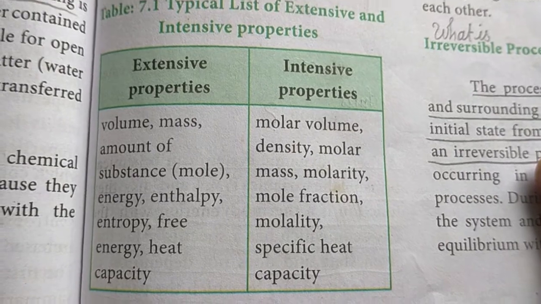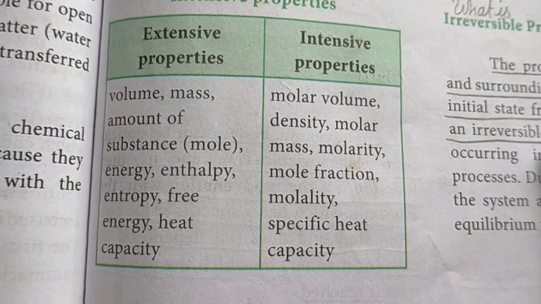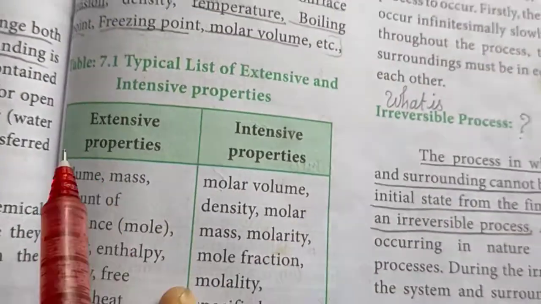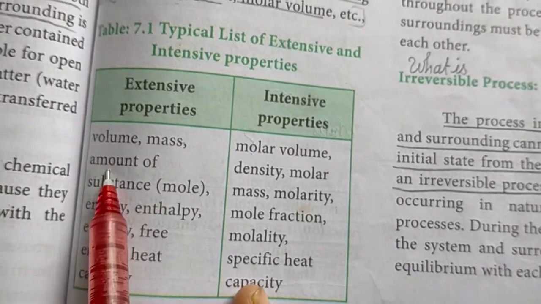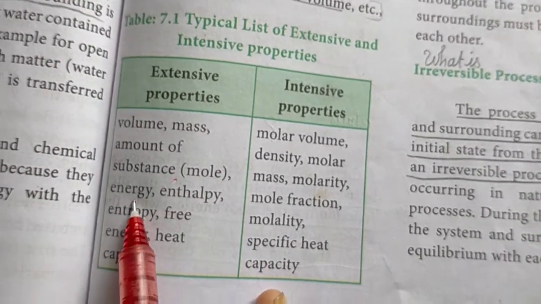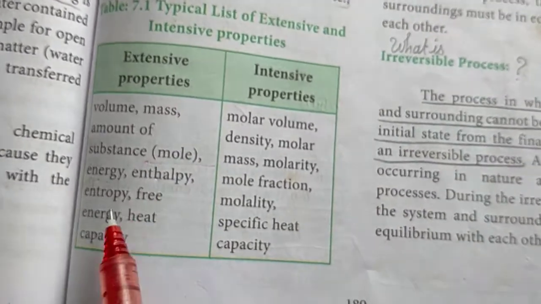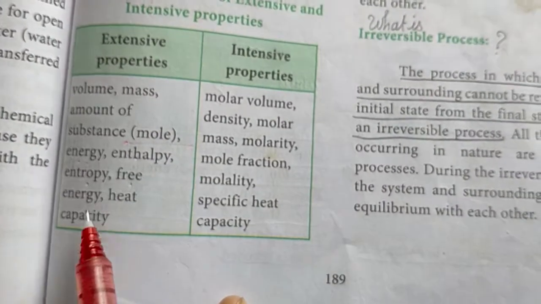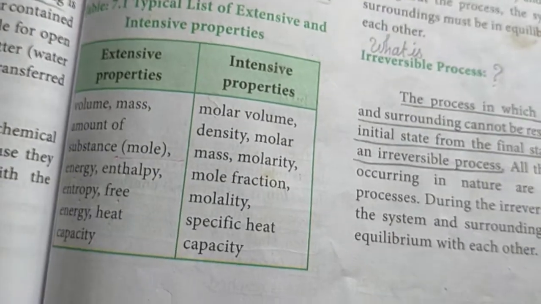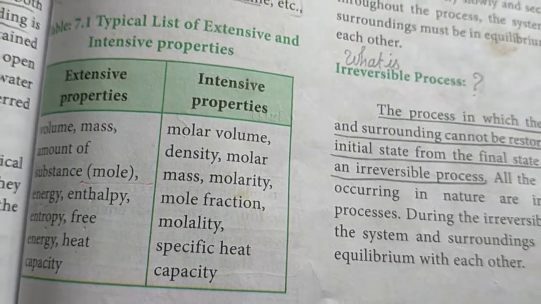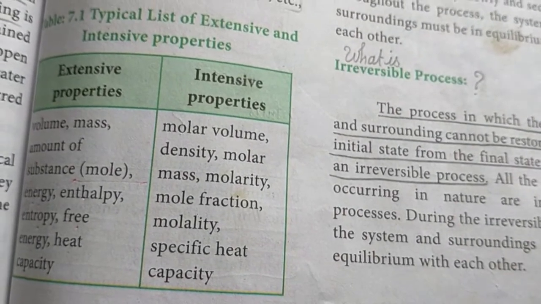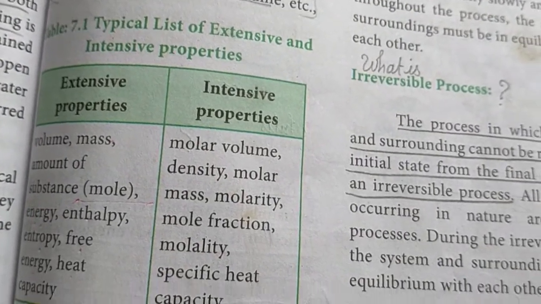We have some list of properties in intensive and extensive properties, listed here. Volume, mass, amount of substance, that means mole, energy, enthalpy, entropy, free energy, heat capacity. These are all extensive properties. That means they depend upon the mass and size.